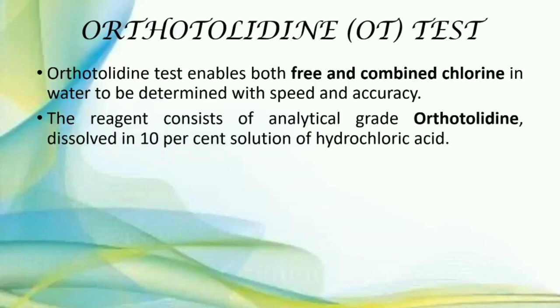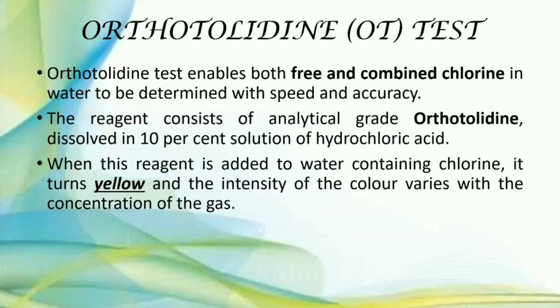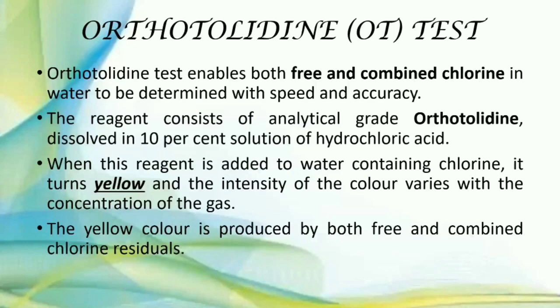The reagent consists of analytical grade orthotolidine, dissolved in 10% solution of hydrochloric acid. When this reagent is added to water which contains chlorine, it turns yellow. The intensity of color varies with the concentration of chlorine. The yellow color is produced by both free and combined chlorine residuals.